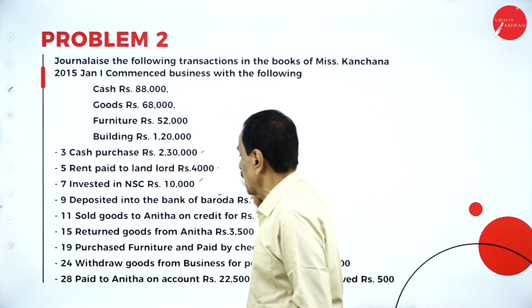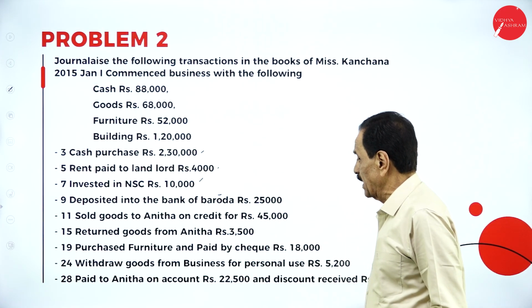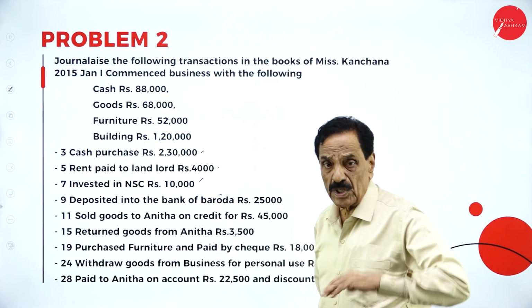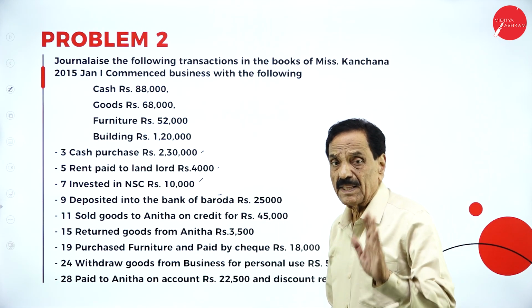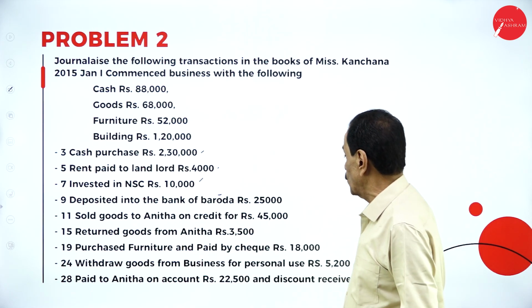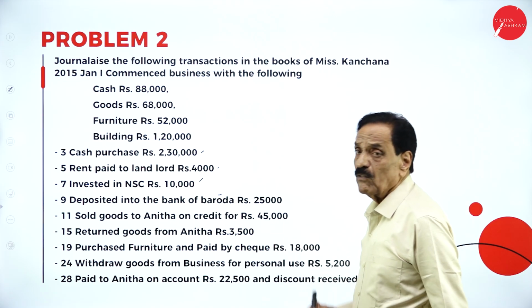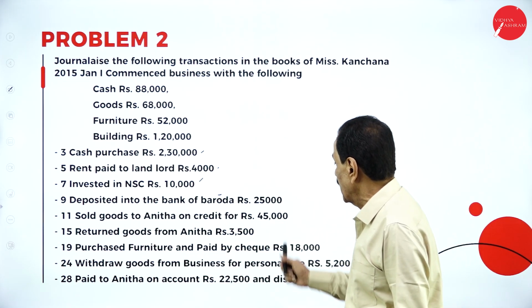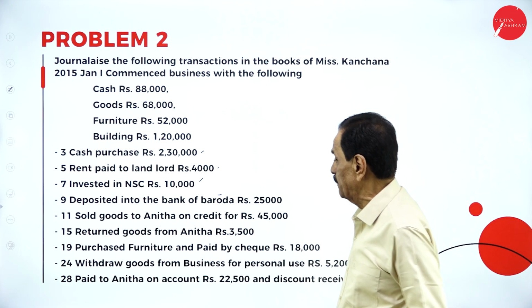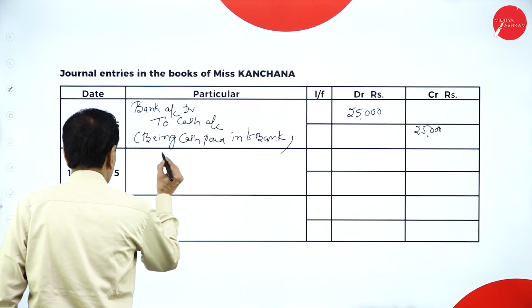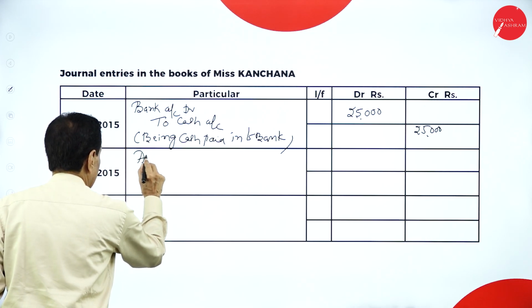So 9th is over. 11th: sold goods to Anita on credit, rupees 45,000. We sold the goods. Who is the receiver? Anita. Anita is a personal account. Debit the receiver. What is going out? Goods are going out to the extent of 45,000. Who is the receiver? Anita. On which date? 11th. How much money? 45,000. That is on 11th, you know.